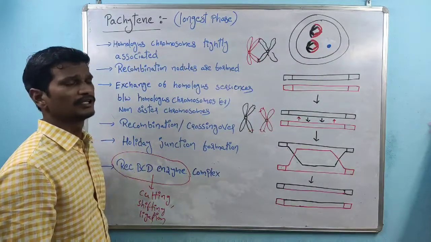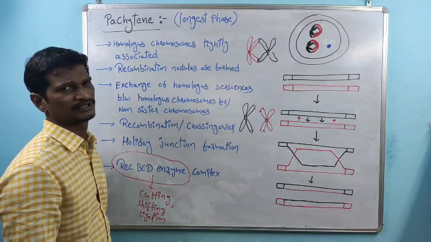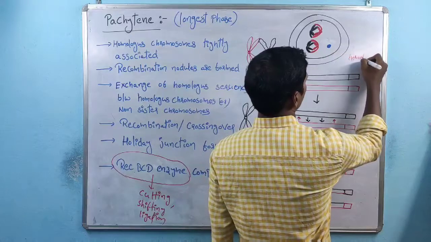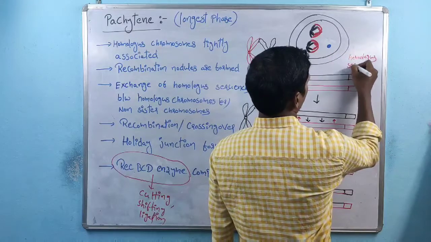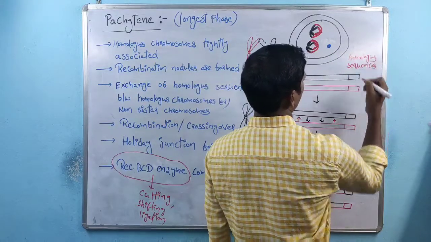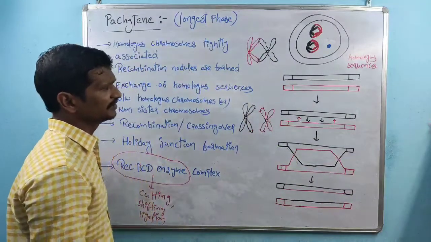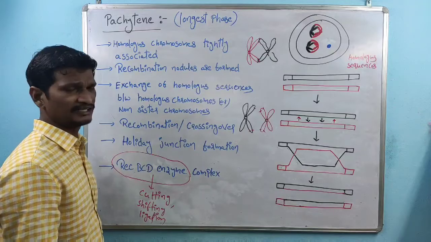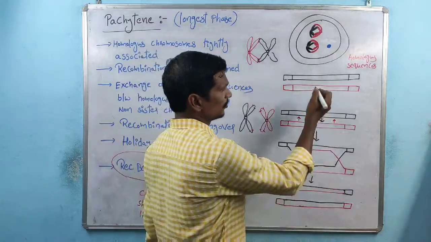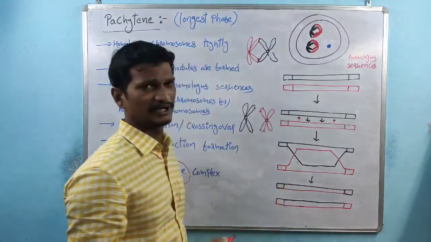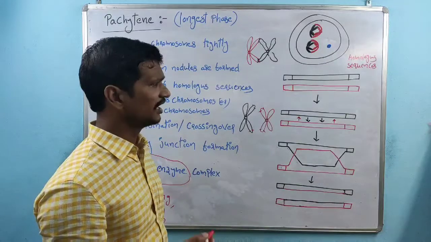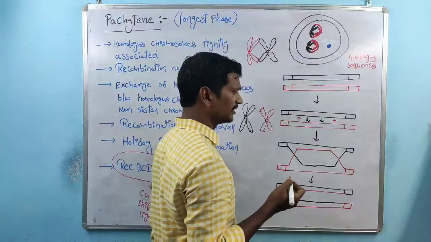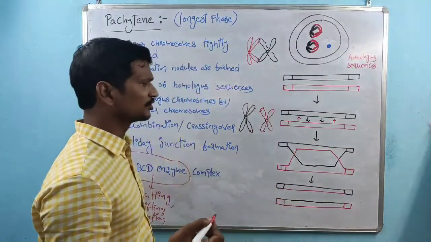These are homologous sequences, which means they are identical sequences. These homologous sequences are identified by the RecBCD enzyme, which is involved in the cutting, shifting and joining.